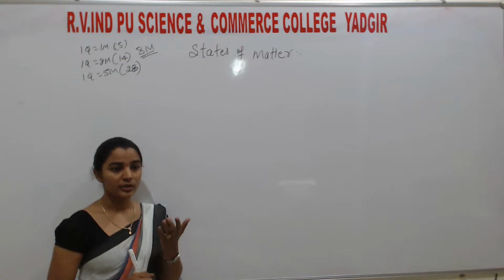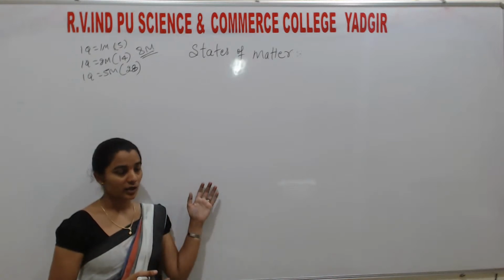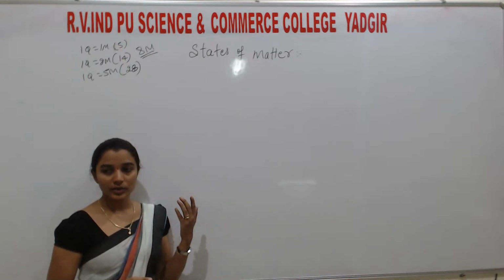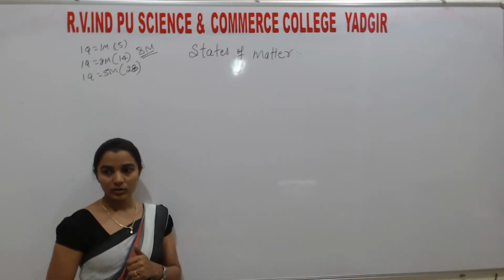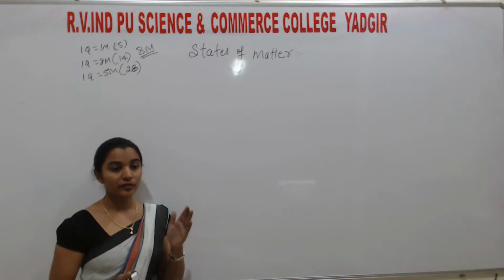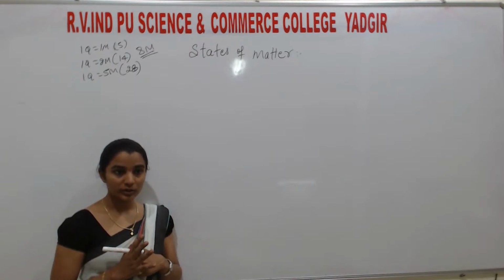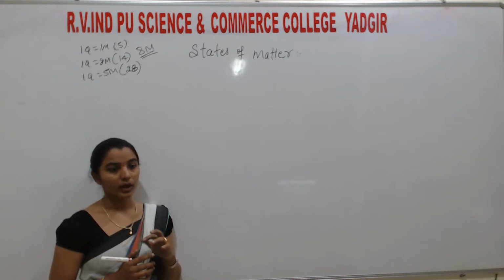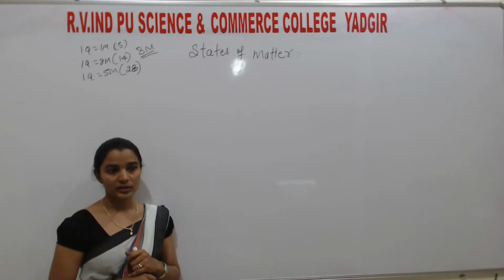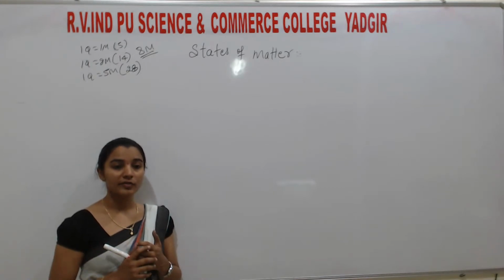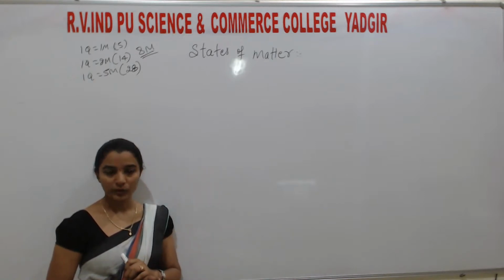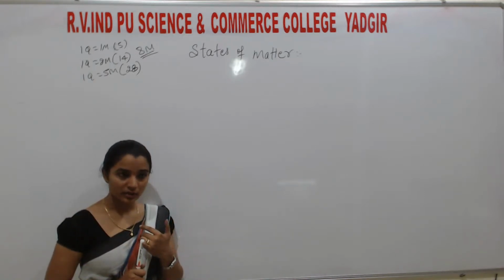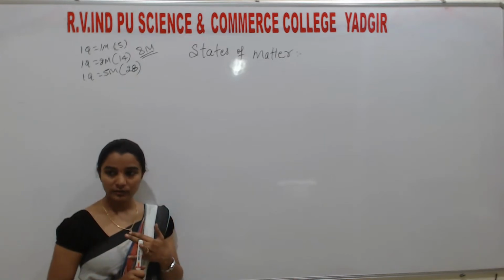It may be temperature, pressure, like that. If a liquid is there and we increase the temperature, it changes to gas. If gases are there and we apply pressure, they come closer to each other, then they form a liquid, or they liquefy. Understand? So these are the factors affecting the states of matter that we are going to study in this chapter. First, the gaseous state and its behavior.